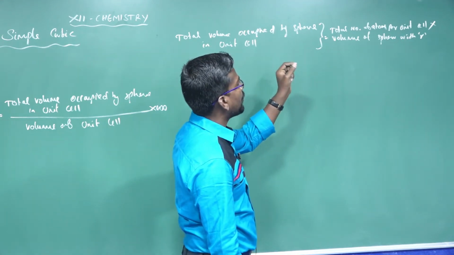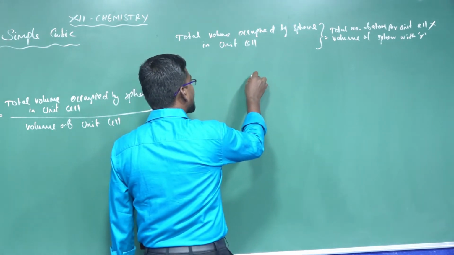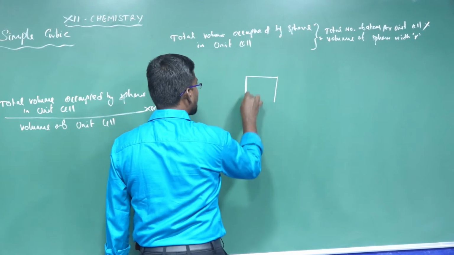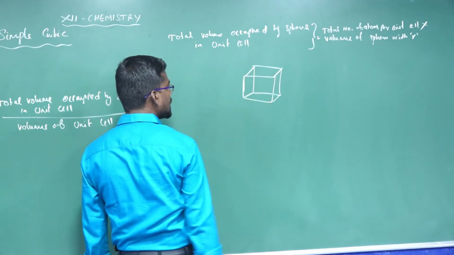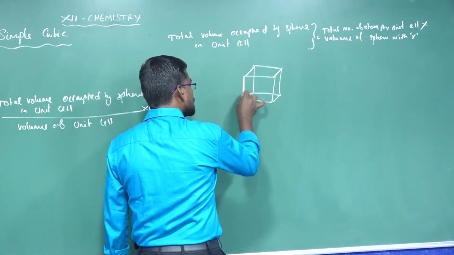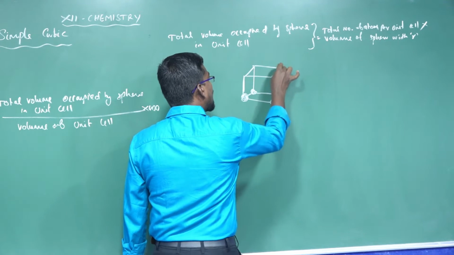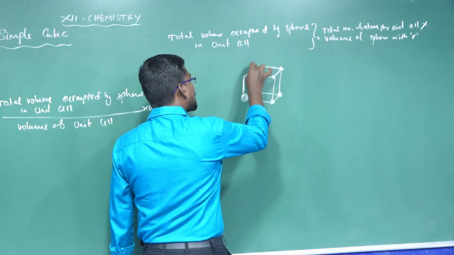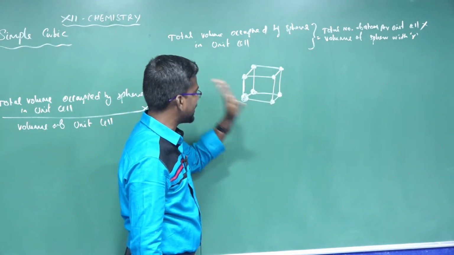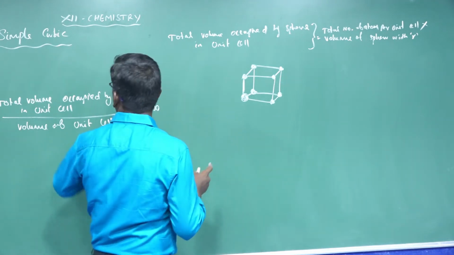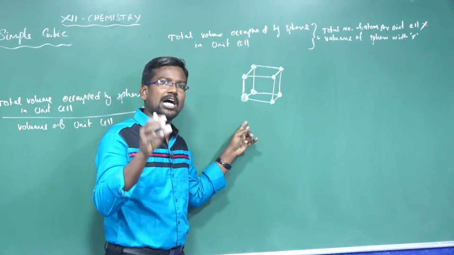What is the meaning of total number of atoms per unit cell in the simple cubic arrangement? In a simple cubic arrangement, atoms are present at the corners only. Totally how many corners are there in a cubic system? Totally 8 corners: 1, 2, 3, 4, 5, 6, 7, 8. In the simple cubic arrangement, atoms are present at the corners only.